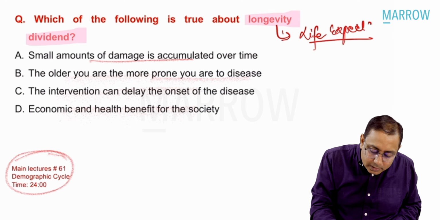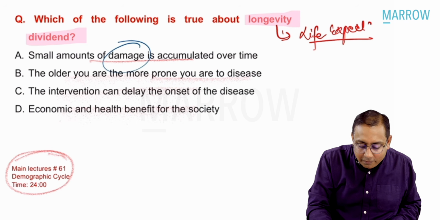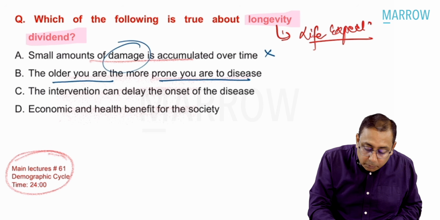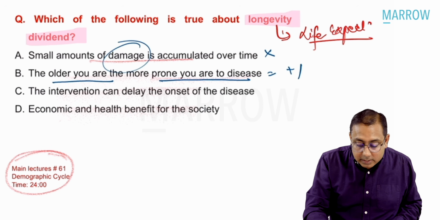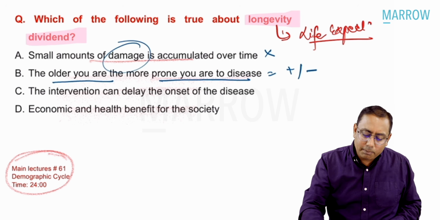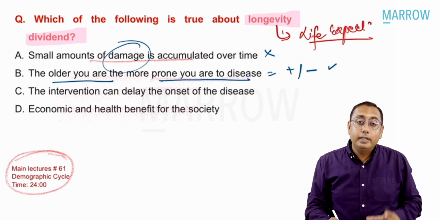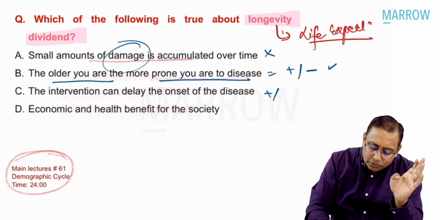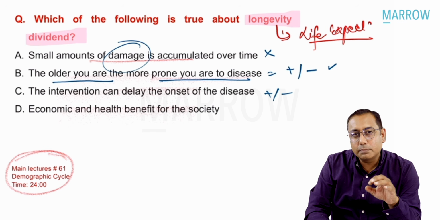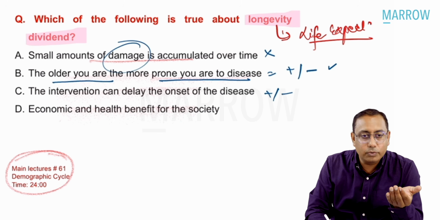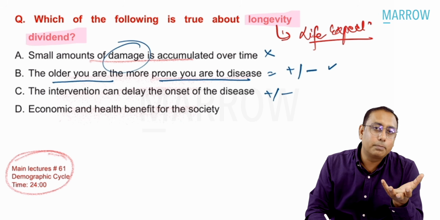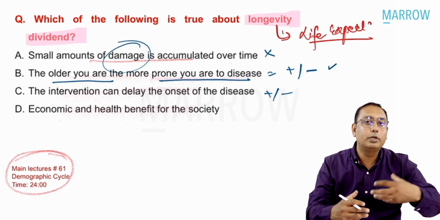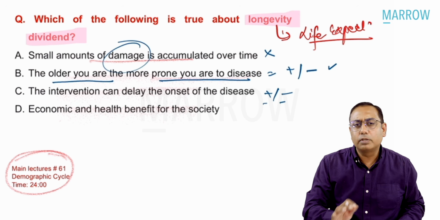Small amount of damage is accumulated over time. There's no damage with lifespan. This is false, absolutely false. The older you are, the more prone you become to disease. Yes, this is true. It may be the correct answer, may not, but it looks like the true answer. The intervention can delay the onset of disease. Yes, this is also kind of true or false, but it's not possible in all diseases. You cannot delay the onset of cancer by doing some intervention. So with more lifespan, you're going to get more diseases. It's not going to be delayed. But obviously, it's kind of both plus and minus.